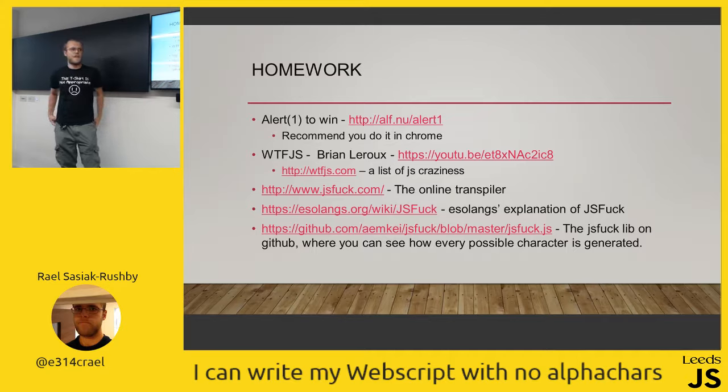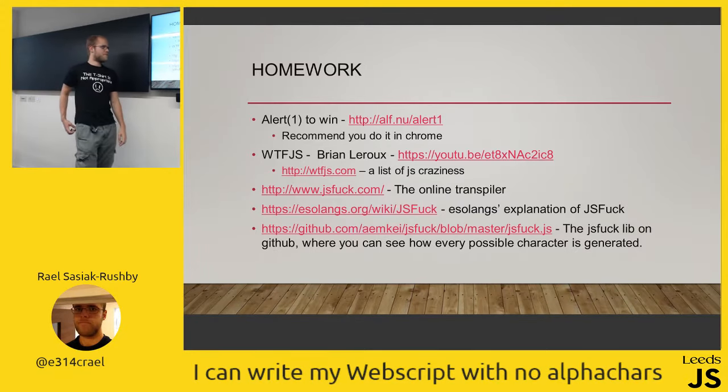That's where I heard about the 038 minus 037 stupidness. There's also a great one of a regex that doesn't look like it should be a regex, but then evaluates the whole page. Just silly things that you wouldn't expect. If you want to learn more about JSFuck, go to eslangs.org. They've got a great explanation of JSFuck and how it kind of works a bit more.